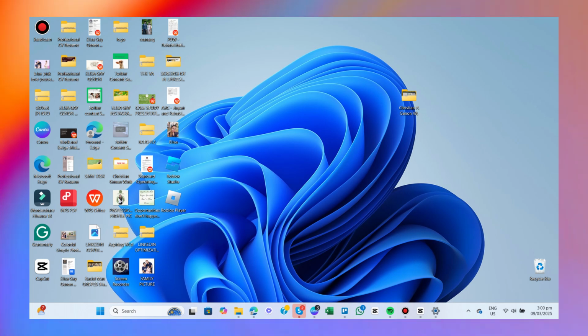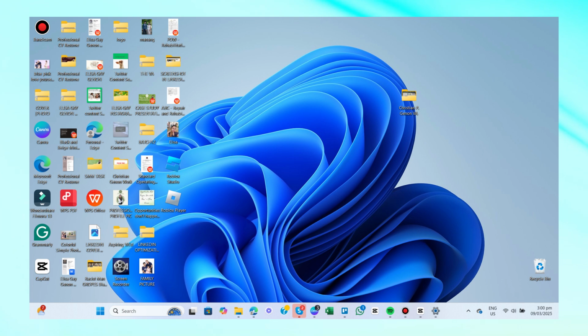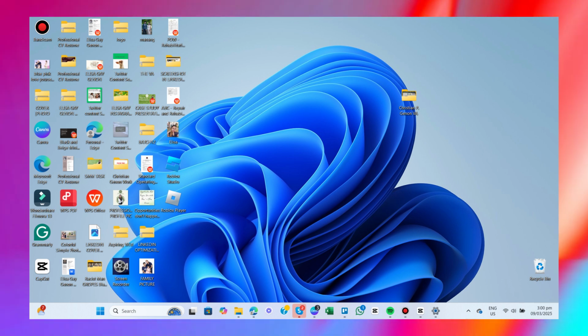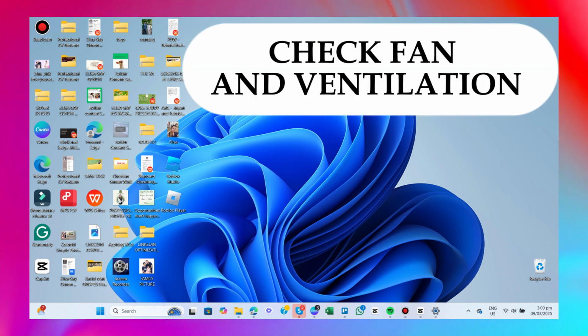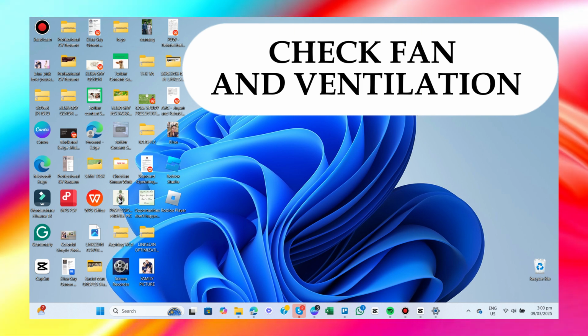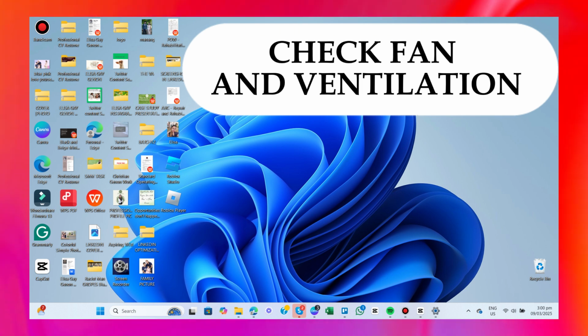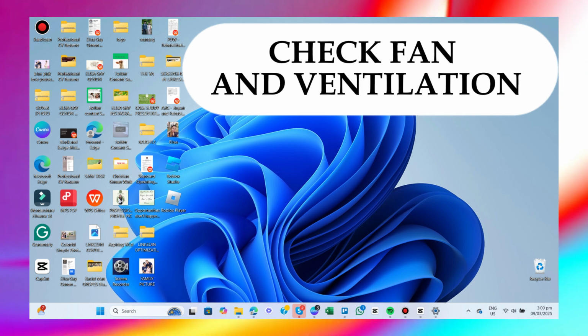Hey everyone, for today's video, I'm going to guide you on how to fix buzzing sound on a laptop. First, check the fan and ventilation. Dust buildup can cause the fan to work harder and create noise. Use compressed air to clean the vents and fans to improve airflow and reduce noise.